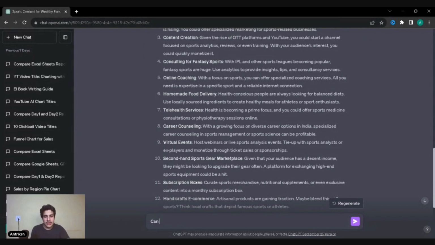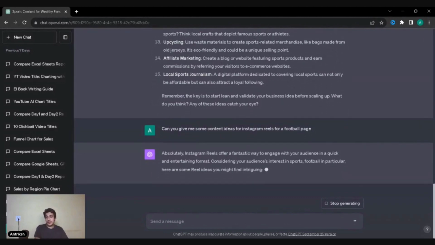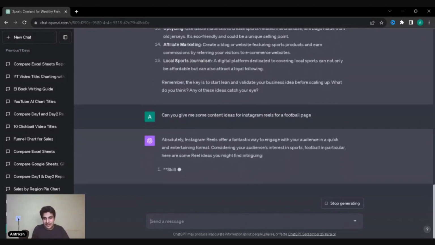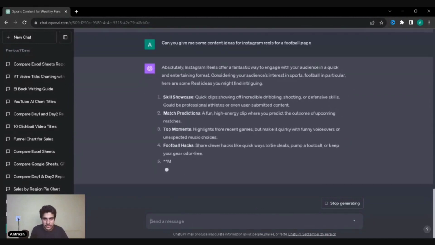Now you can ask, can you give me some content ideas for Instagram reels for a football page? See, this is how easy it is. So if you want a football page, absolutely, Instagram reels offer a fantastic way to engage with the audience. It's a big skill showcase. You could clip some dribbling, shooting, top moments, match predictions.